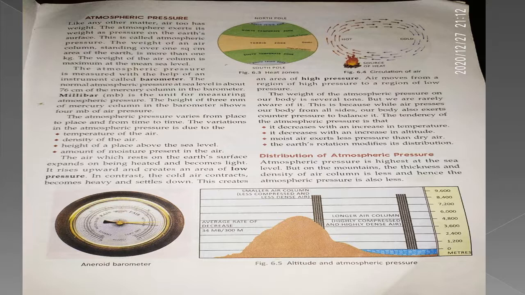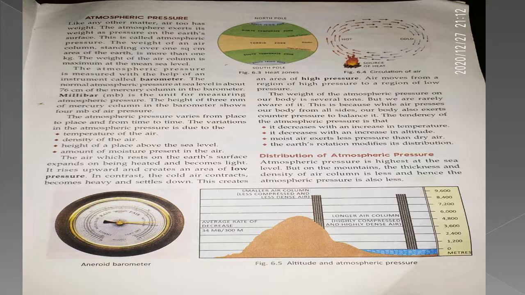Now, the topic is distribution of atmospheric pressure. So, children, here we can see page number 139. You can see here the picture altitude and atmospheric pressure. Here we can see a smaller air column and the longer air column. Okay, and the average rate of decrease.